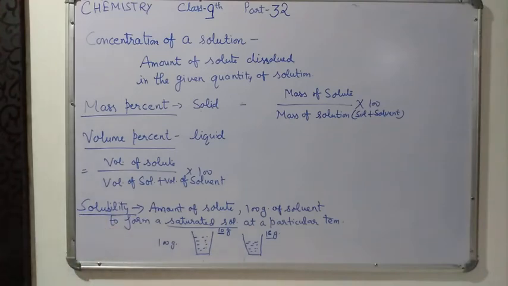So this was about the concentration of a solution: mass percent, volume percent and solubility. Many numericals are also there that you have to solve.